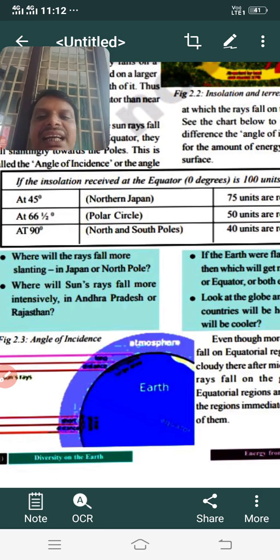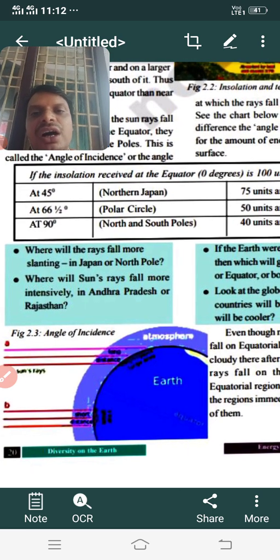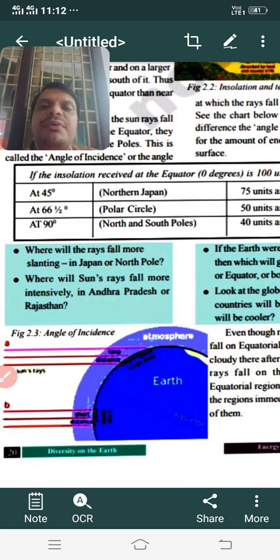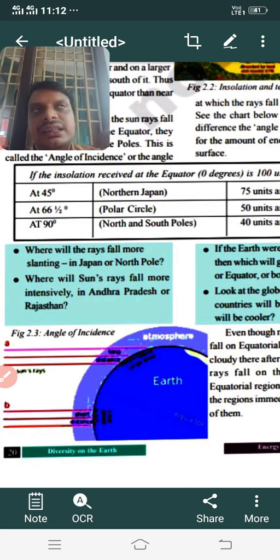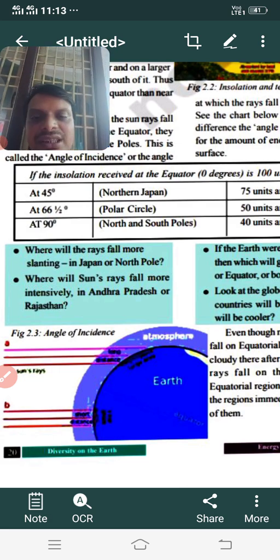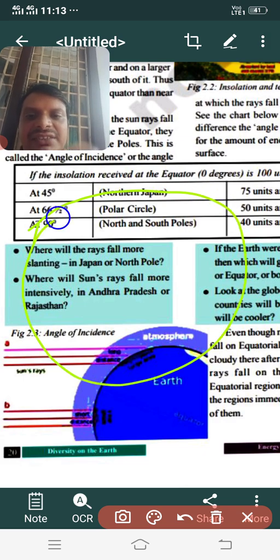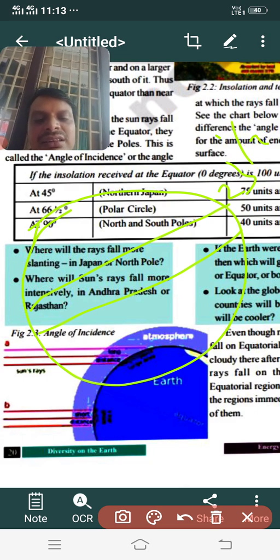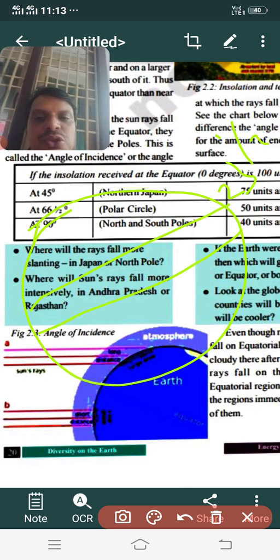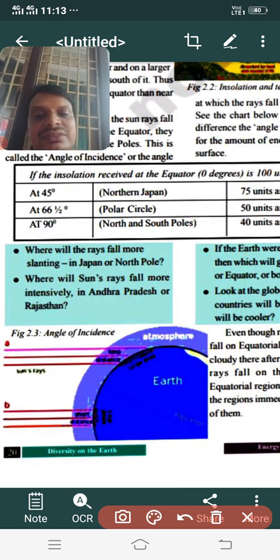So where will sun rays fall more intensively, in Andhra or Rajasthan? You have to go through the political map of India and find out the location of Andhra Pradesh and Rajasthan, and observe the line which is passing through the middle of our country. As we discussed, this line is 23 and a half degrees northern latitude, the Tropic of Cancer. So you find out through which state it is passing. That state will get more energy.